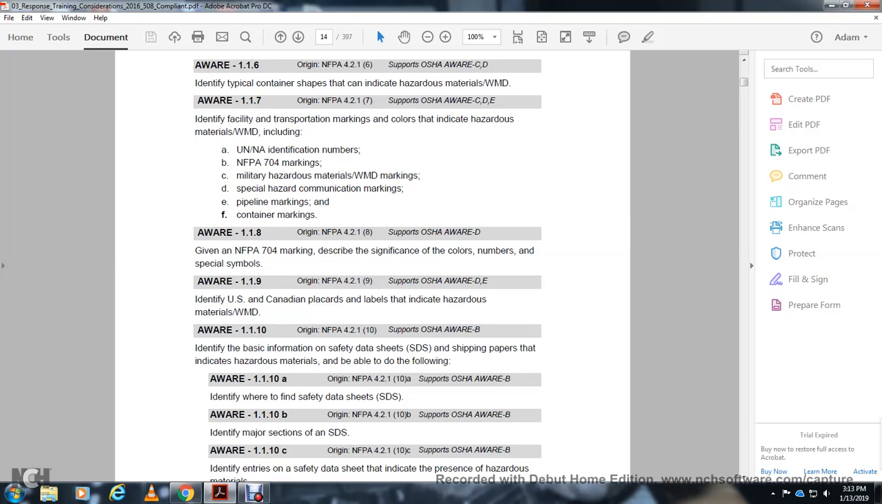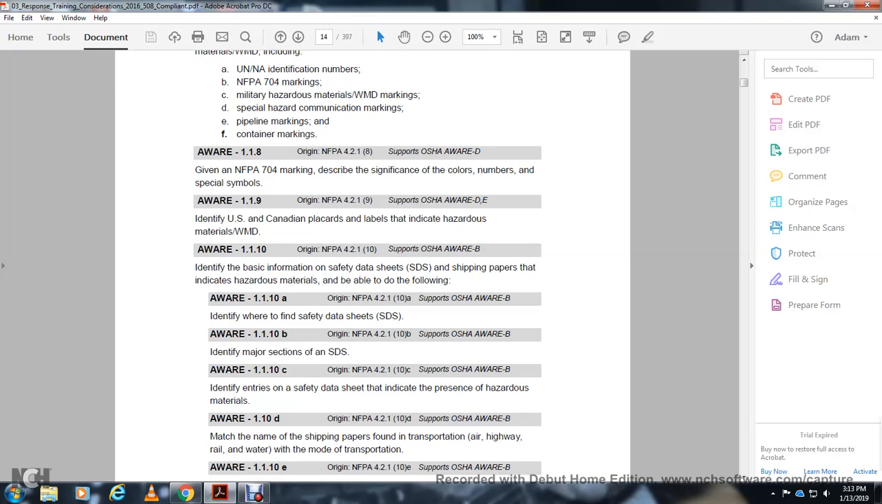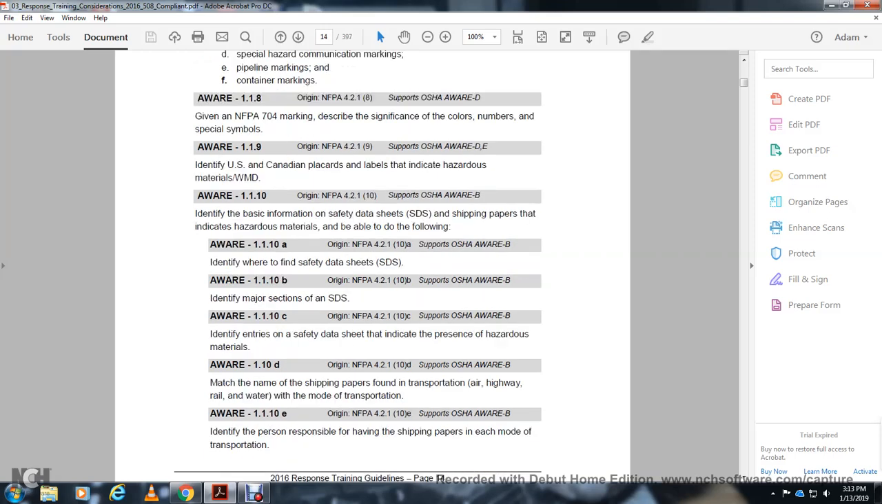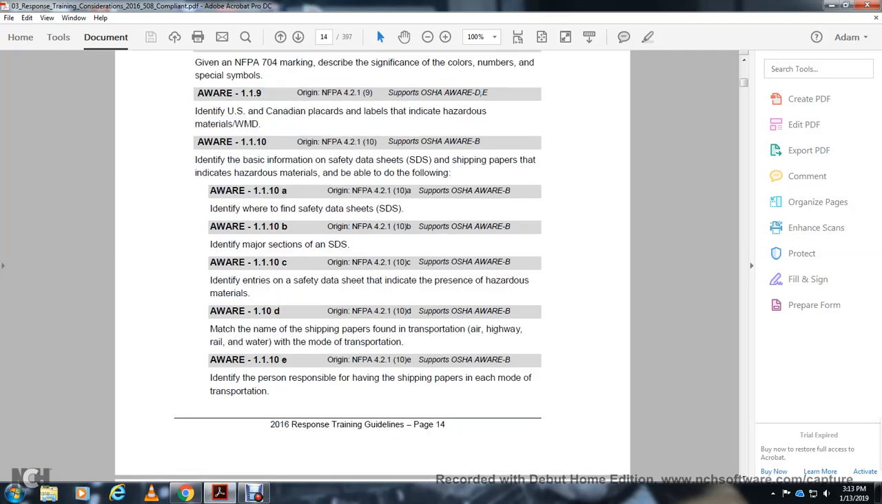That is OSHA awareness B. For awareness B, they would identify the safety data sheets, identify the major sections of the safety data sheets, and identify the entry on the safety data sheet that indicates the presence of hazardous materials. Identify the name of the shipping paper found with each mode of transportation: air, highway, rail, and water. Awareness 1-1-10-E, National Fire Protection Association 4-1-2-1, OSHA awareness B: identify the person responsible for having the shipping paper for each mode of transportation.